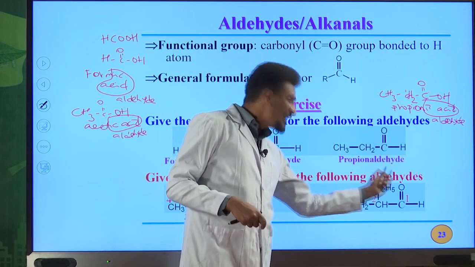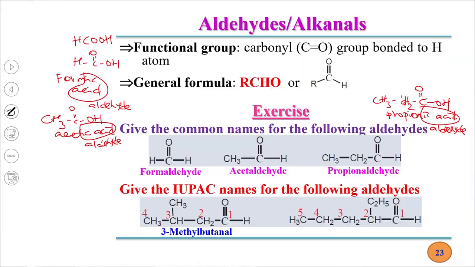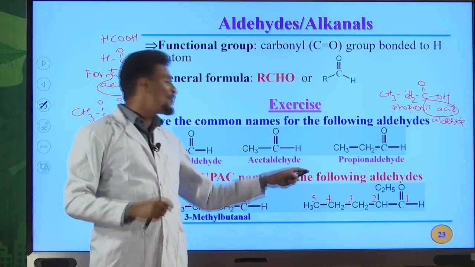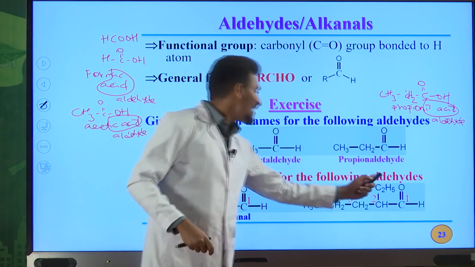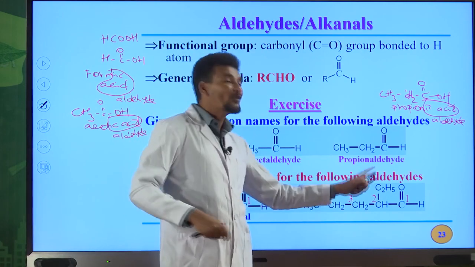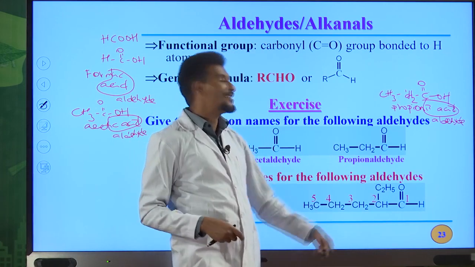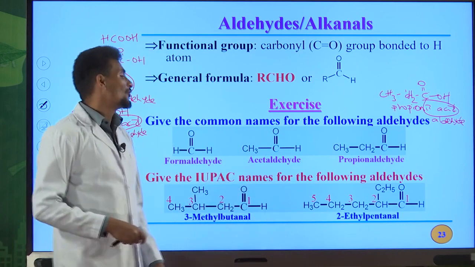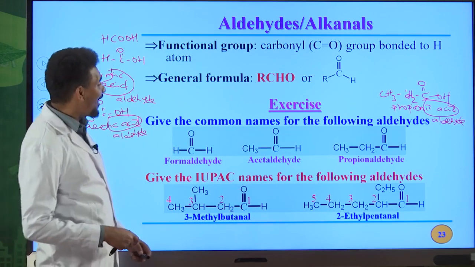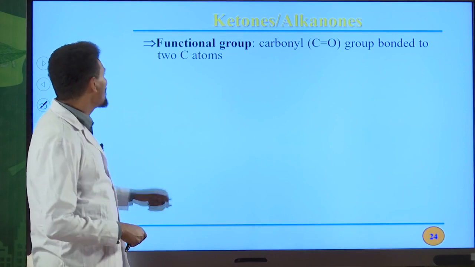We have an ethyl group on the 2nd carbon atom. An alkane that contains 5 carbon atoms is simply known as pentane. The "e" of an alkane must be replaced by "al", alkanal. So pentanal. We have an ethyl group on the 2nd position, so 2-ethyl pentanal is the IUPAC name for this aldehyde.